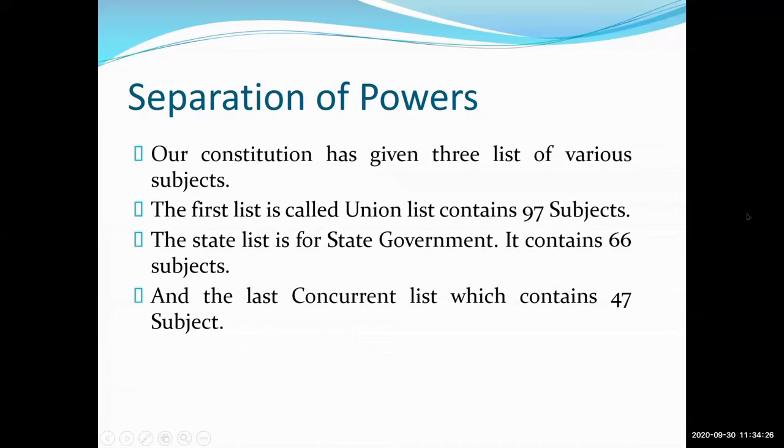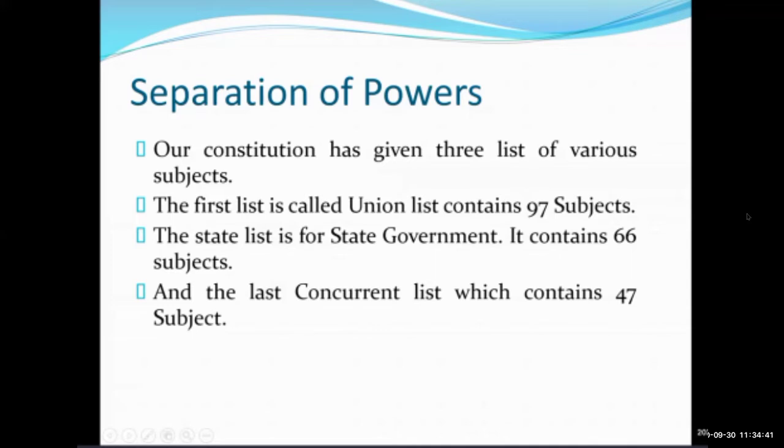Yes, students, in the union list. Very good, beta. Very good, Rehan. Yes, 97. Remember it. Okay? In a union list which contains the 97 subjects.